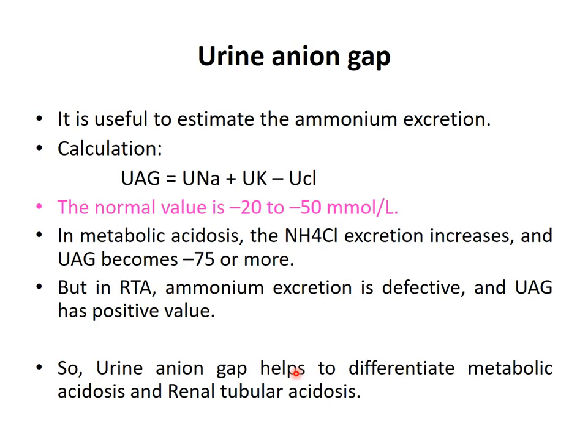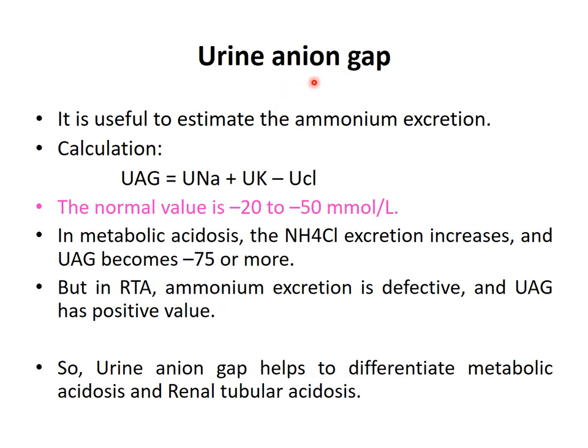Now, like the plasma anion gap, the urine anion gap is also measured. What is the urine anion gap? Urine anion gap is the sum of urine sodium and urine potassium, subtracted by the urine chloride level, and bicarbonate level is very minimal, or nothing, as bicarbonate is excreted into the urine. Most of the bicarbonate is reabsorbed through the proximal convoluted and distal convoluted tubules.